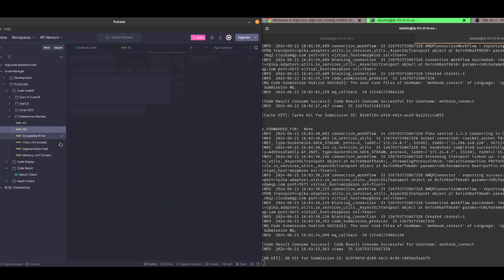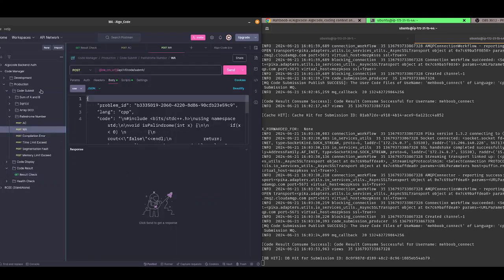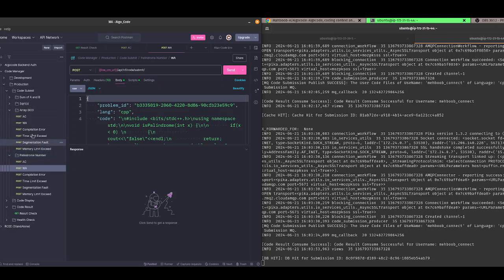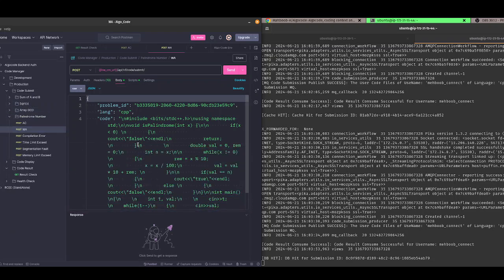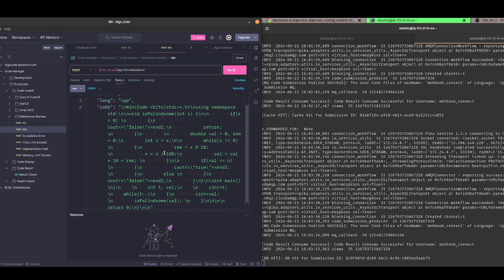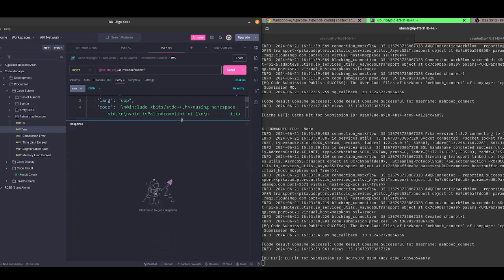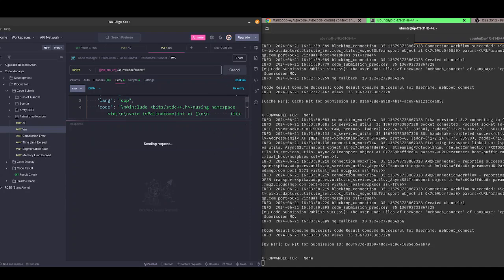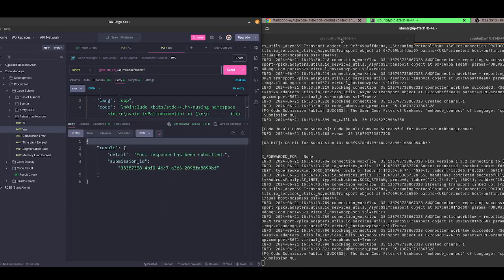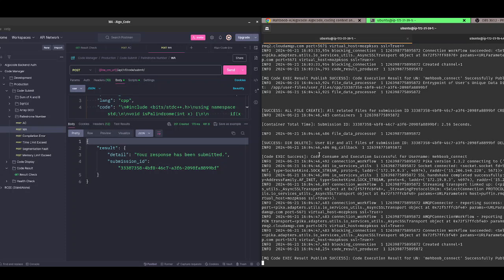Now let's see how a wrong answer for the palindrome number works. I have set up the wrong answer code here. Now this code is not correct. I have made something wrong here. Instead of dividing by 10, I am dividing by 100, so this is not a correct algorithm. Now send the request. The code manager processed and published, and what?